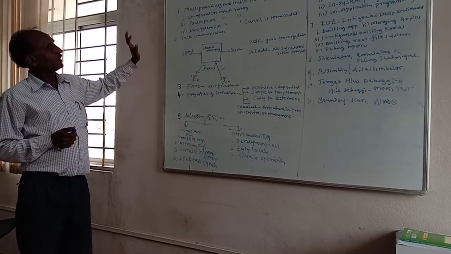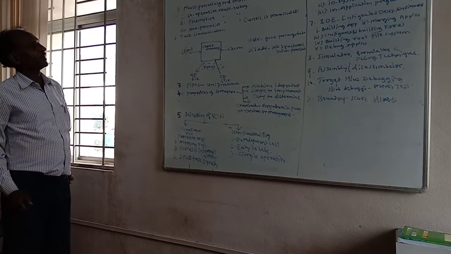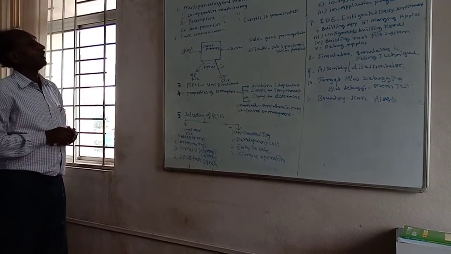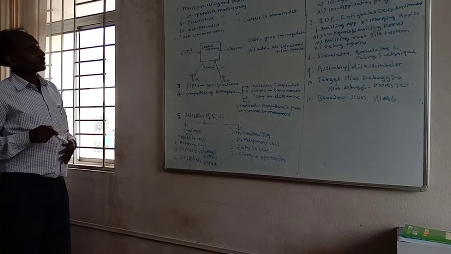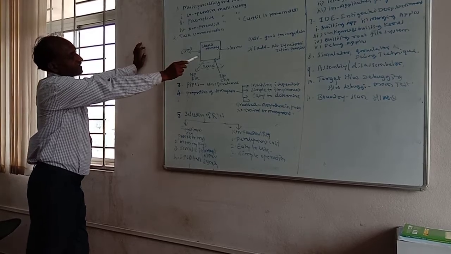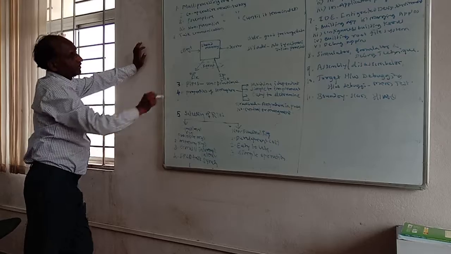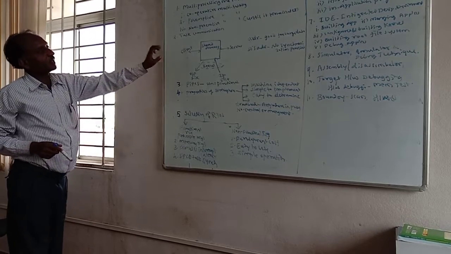Then another important point is task communication. You are already familiar that communication means synchronization between the transmitter and receiver. So with the help of the diagram, see the diagram: shared memory is there, client is there, server is there, kernel in between, output file and input file are there. What is the function of shared memory?